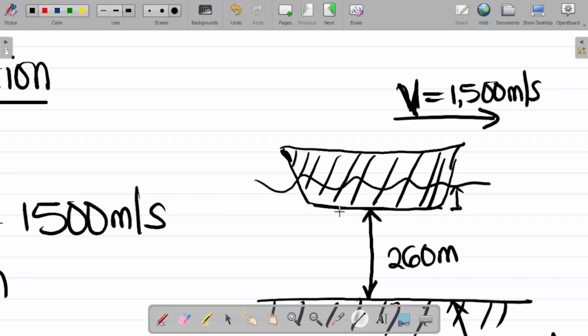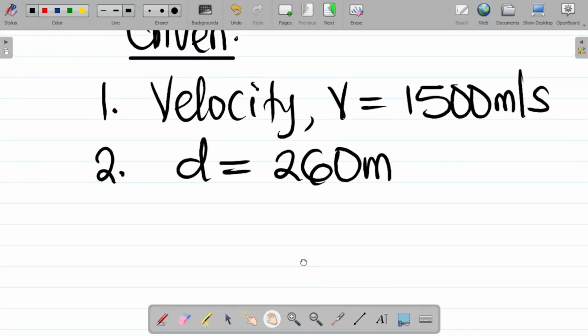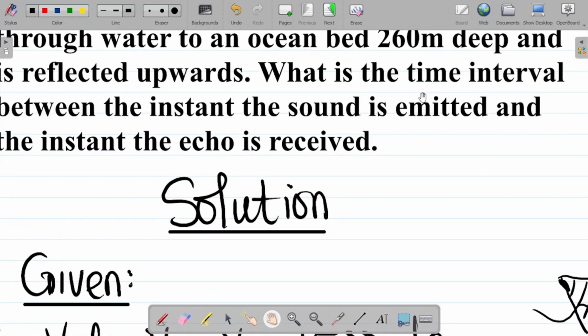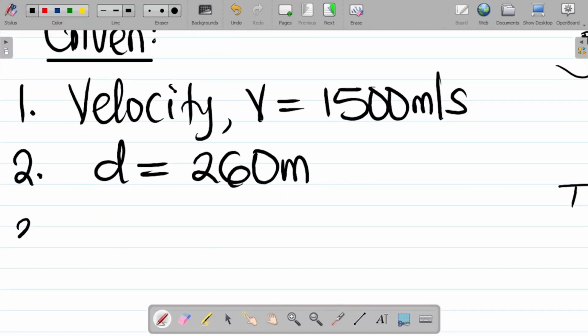So this ship drops a particular sound. It goes to the riverbed here, reaches here, and then goes up again and echoes, comes back to the ship there. So we have this. That is like your diagram of the question. Now from here, we are asked to find the time interval between the instants. So time t is equal to unknown.